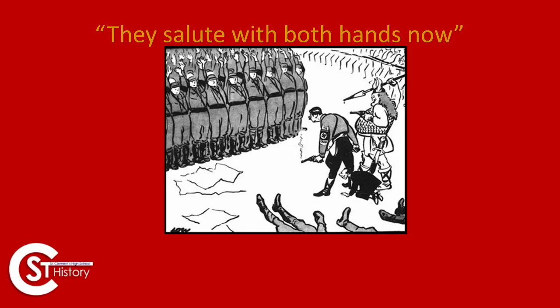Okay, so let's have a little look at a source, because of course if this is going to be section B, we could get a source question. And this is a really famous source, one of the more famous sources from the Nazi course. The title of it is "They Salute with Both Hands Now." So just pause the video and make some annotations or notes about what you can see and what you think each part of this source represents. So we're picking out content here, aren't we? Look at everything from the legs to the papers on the top right hand side, to the fact the gun's got smoke coming out of it.